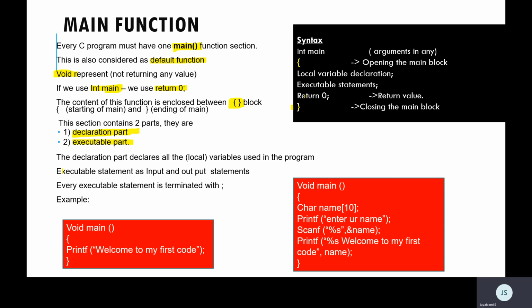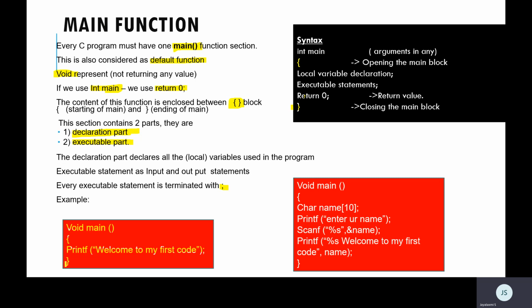Every executable statement should be terminated with a semicolon. This is a rule of the program. Just see here, I have given a main. It is not necessary to use both sections, children. It is based on the type of the program. Every time, it is not necessary to put a declaration, but at least one executable statement should be there. Remember.